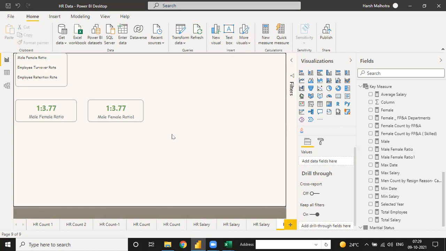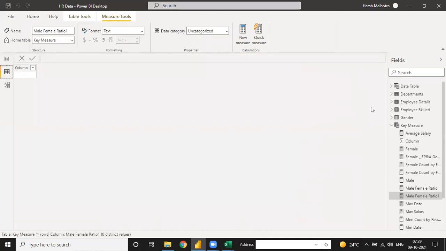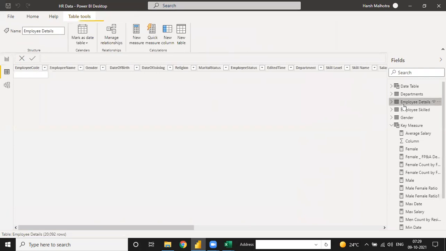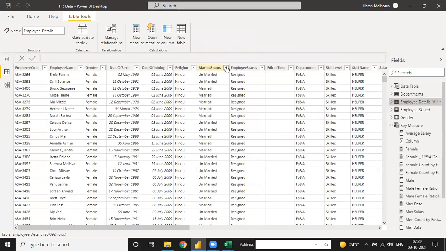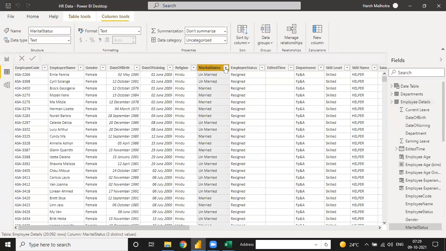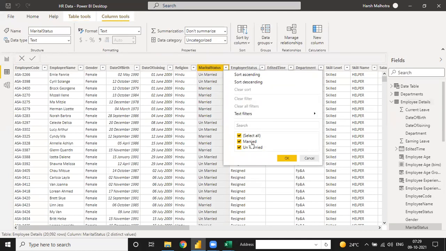How to calculate unmarried employees from our data? See, in this employee detail data, if someone gives you marital status, in the marital status we have two values, married or unmarried. If we want to only calculate the married or unmarried, it's different from a card chart. So how to calculate? Any function in your mind?